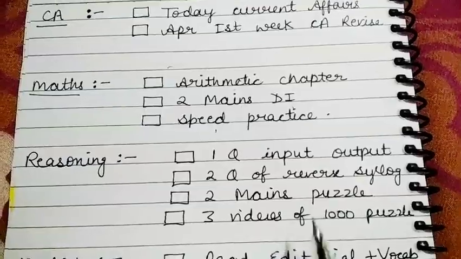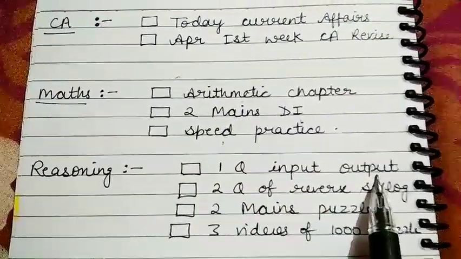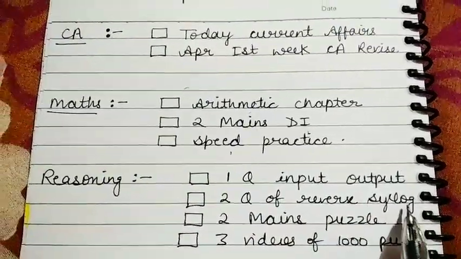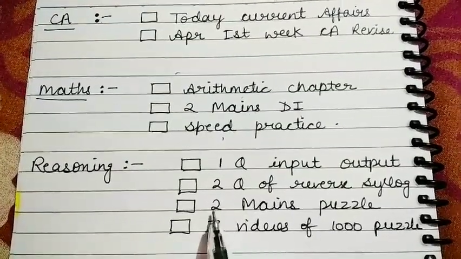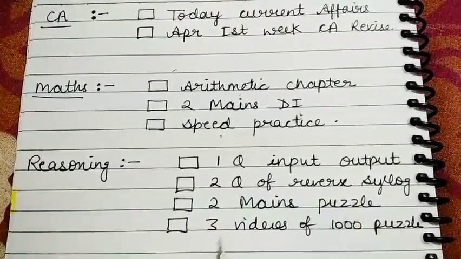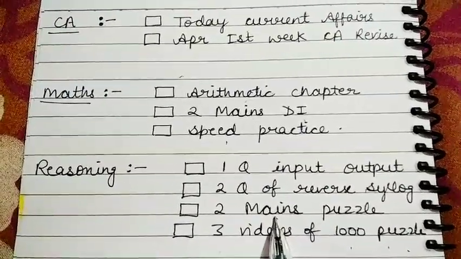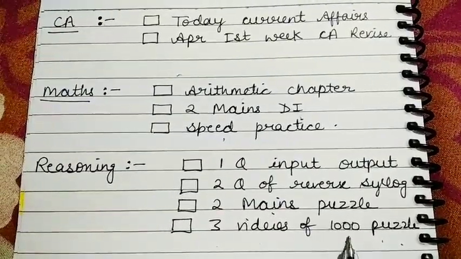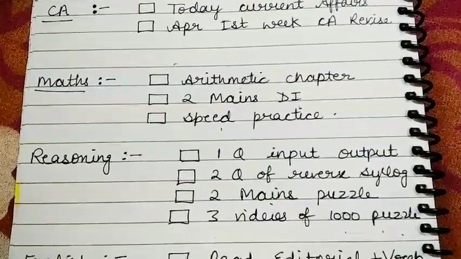Then in reasoning I will practice one question of input output for mains. Then I will practice two questions of reverse syllogism for mains. You can do 5 questions also. Then I will do 2 mains level puzzles and 3 videos of 1000 puzzle series. Okay. For mains level puzzle you can refer to mock test, and for 3 videos of 1000 puzzle you can go to Unacademy on Ankush Lamba sir profile.